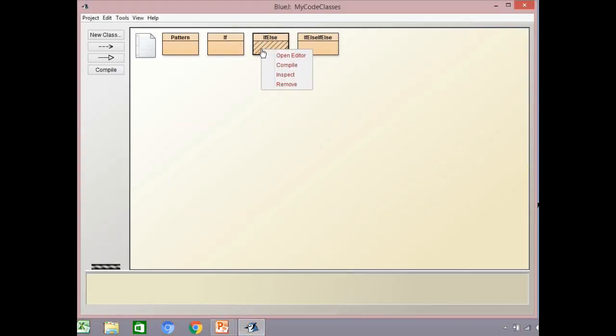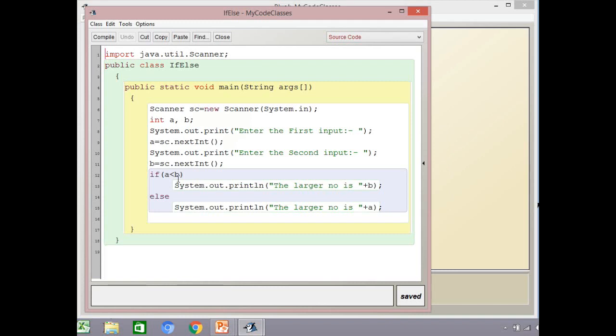Now in the program we can see the code. Up to this we are reading the first two numbers. Here we are comparing, and then we are printing the larger number, that is B, if this is satisfying, and if this is not satisfying, then the larger number as A. As I was telling you, we don't require curly braces if only one statement is there.